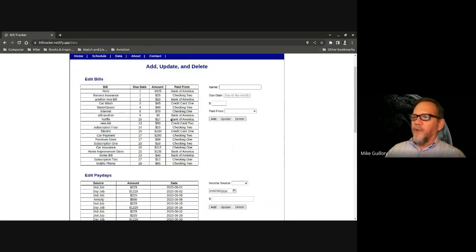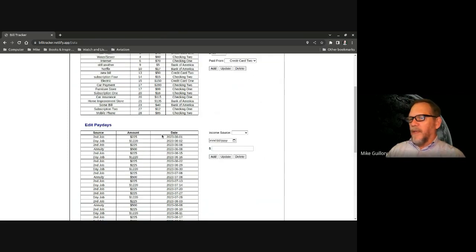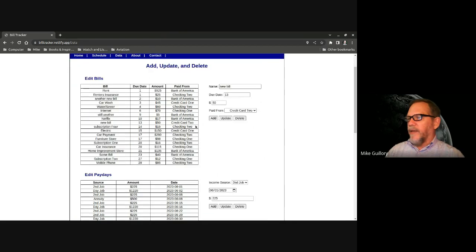Then it would come up to the bills themselves, edit that information, add that information in. You notice that the due dates on the bills are simply the date of the month that they're due, because that's when bills are due. Whereas opposed to in the paydays, it's a full year month date. I'm going to talk about that in a second.